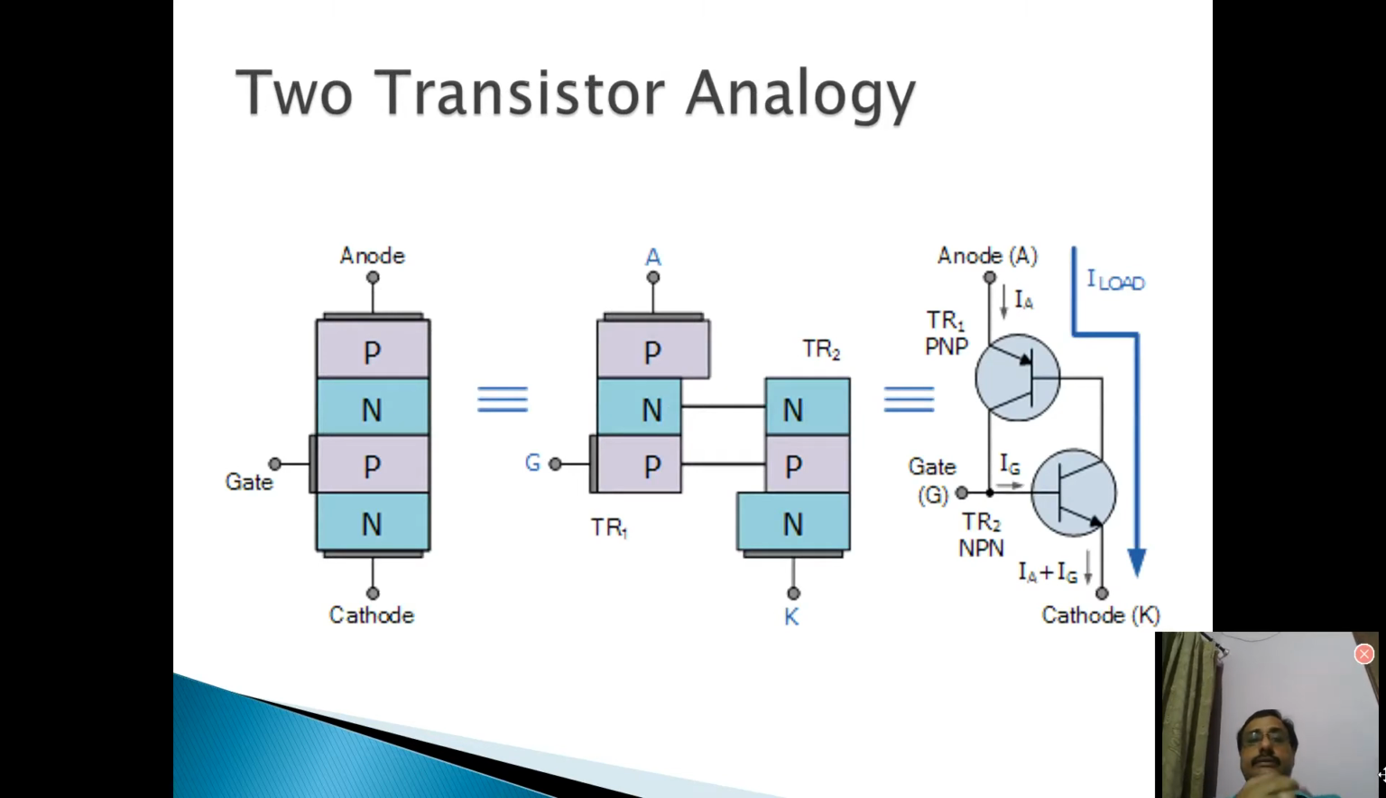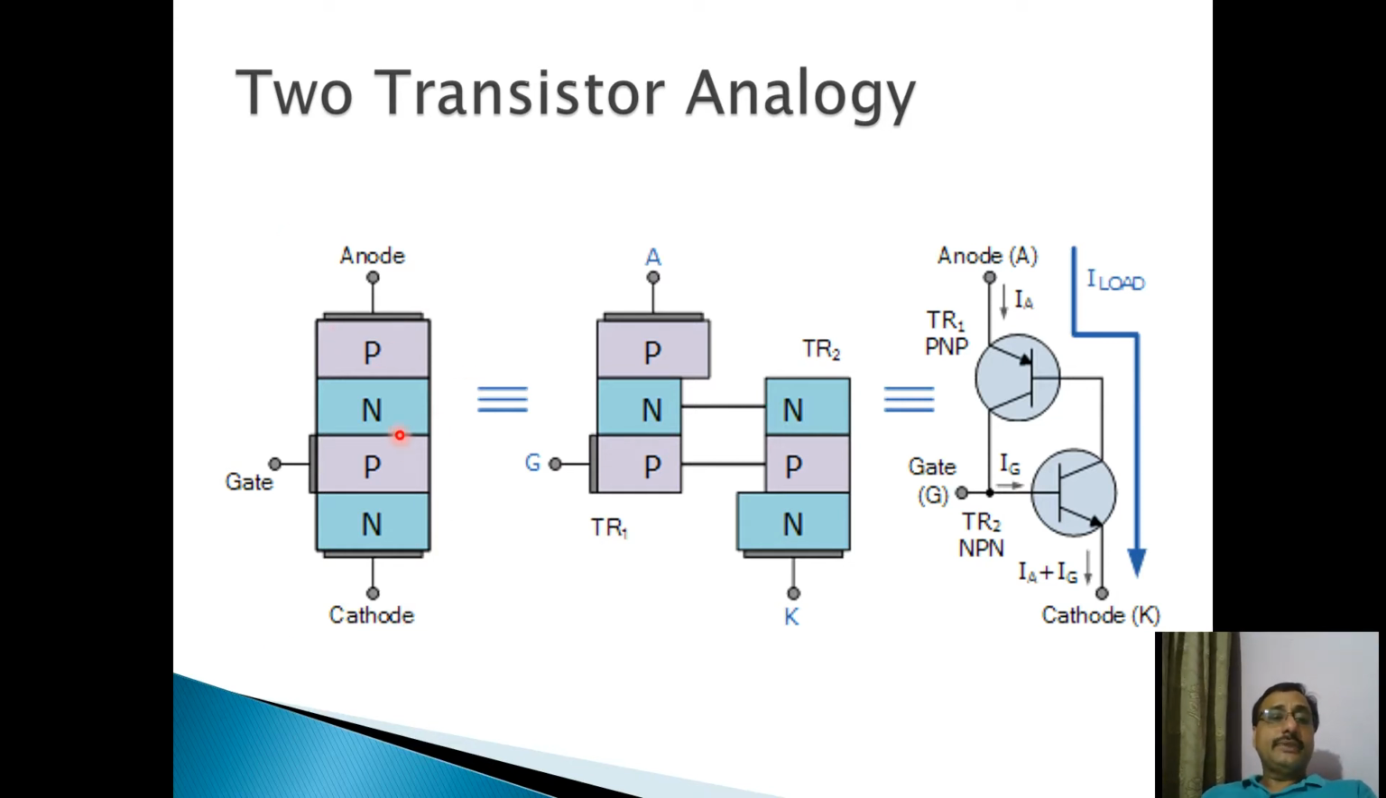Now there is an analogy called two transistor analogy. We have tried to understand the working of SCR by using theoretical facts and some theoretical principles. But there is another method also to understand the working of an SCR. That is called two transistor analogy. Now this was the SCR we have already discussed. This is the construction of SCR.